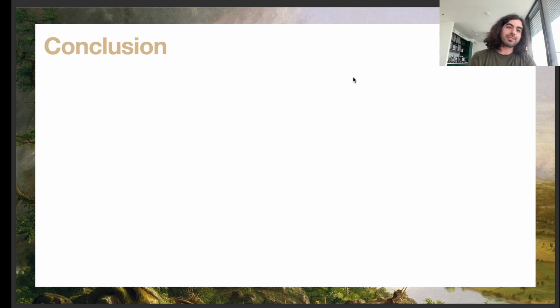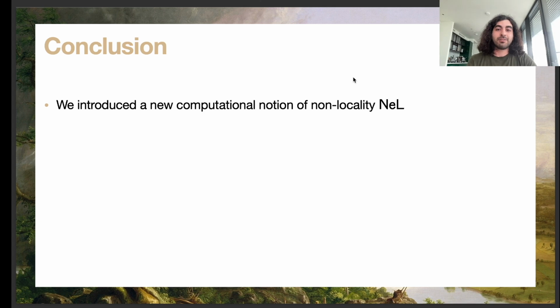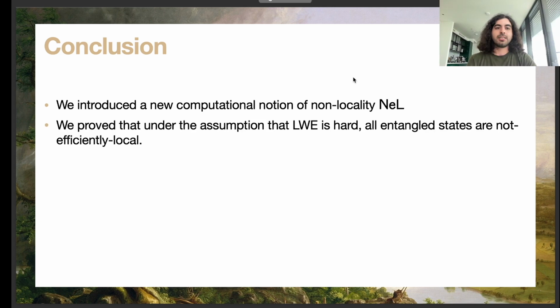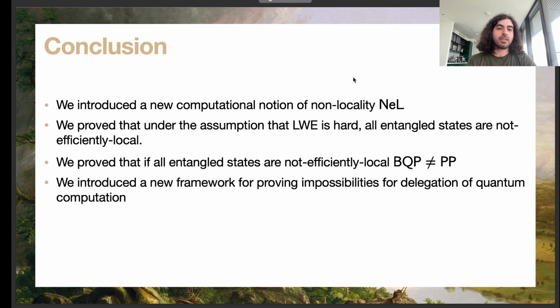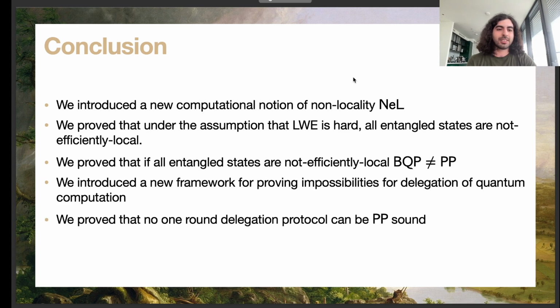So now let us conclude this talk. What did we do so far? We introduced a new computational notion of non-locality called NEL. Then we proved that under the assumption that LWE is hard, all entangled states are non-local in this sense. And we proved that the minimal assumption, a lower bound assumption that we have for all entangled states to be not efficiently local, is that BQP should not be equal to PP. We also introduced a new framework for proving impossibilities for delegation of quantum computation, and we proved that a single round delegation protocol cannot be PP sound.